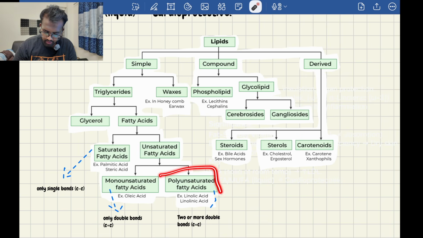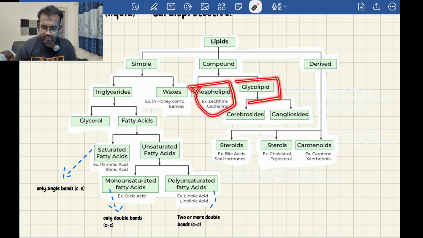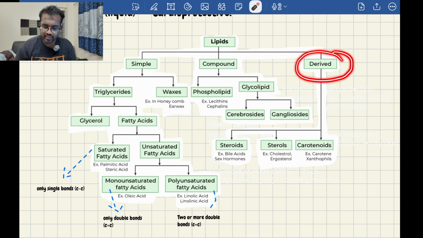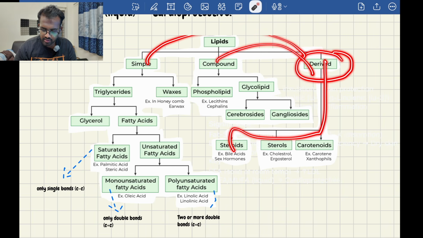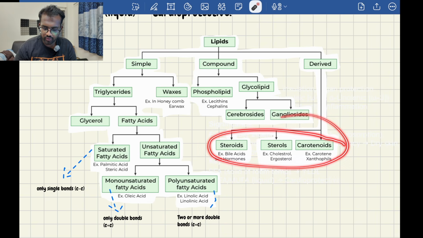And we have polyunsaturated fatty acids, which are linoleic acid, alpha linoleic acid, etc. I'll discuss it. And we have compound lipids, which are phospholipids and glycolipids. They contain a carbohydrate molecule here. And we have cerebrosides and gangliosides. Then derived lipids, nothing but derived from simple and compound. They are steroids, sterols, and carotenoids. It is not very important for you to remember.